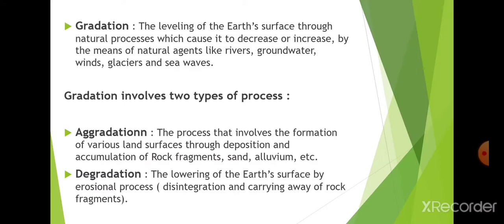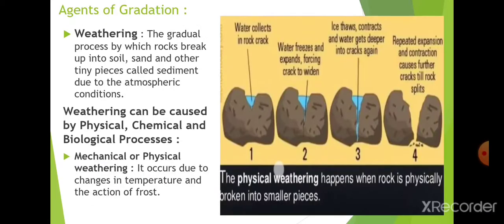Okay, so we have to read in this chapter aggradation as well as degradation, both. Means how the different landforms get formed and how the different landforms get eroded. Both things we have to read in this chapter. Now first of all, we have to see the agents of gradation, which are the things which help in the gradation of something. The first one is weathering.